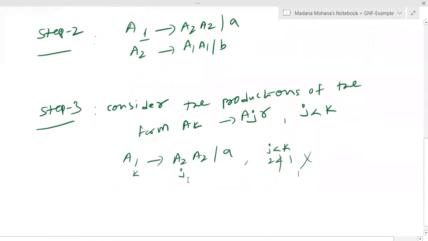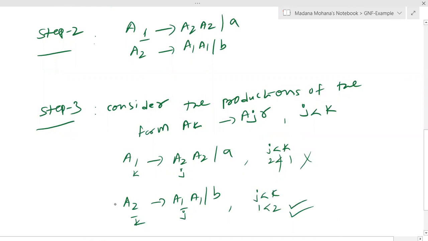Now let us take the other production. Now A2 derives A1 B. Now you can see this is K. Now this is J. Now J is less than K. Here J is 1, K is 2. So it is satisfying the condition.